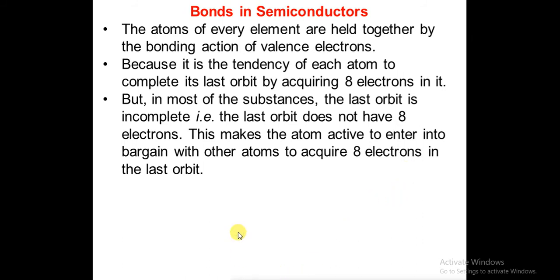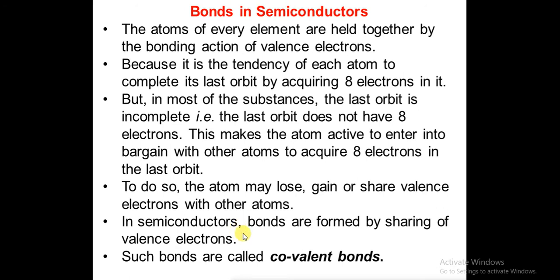To do so, the atom may lose electrons, gain electrons, or share electrons with each other. Now we will focus on the semiconductors only. In semiconductors, the bonds are formed by sharing of valence electrons. Why are we discussing the bonds in semiconductors? Because the atoms in every element are held together by this bonding only.